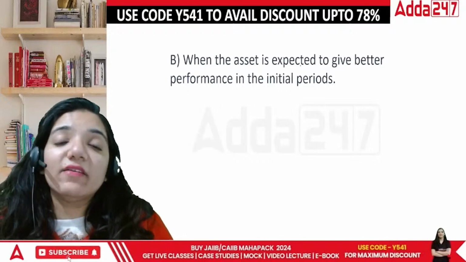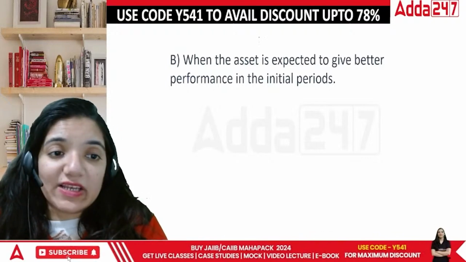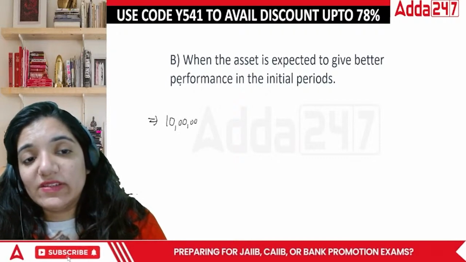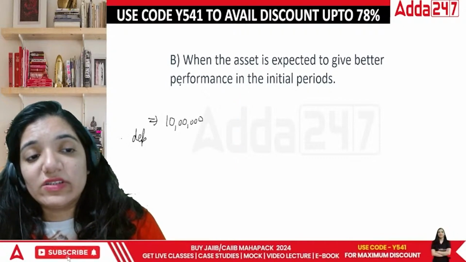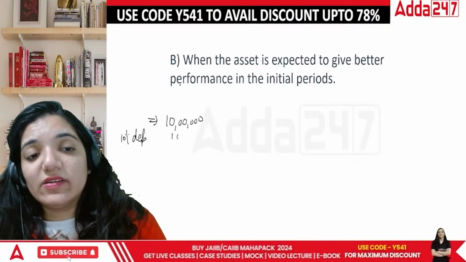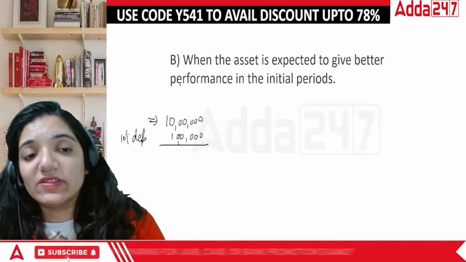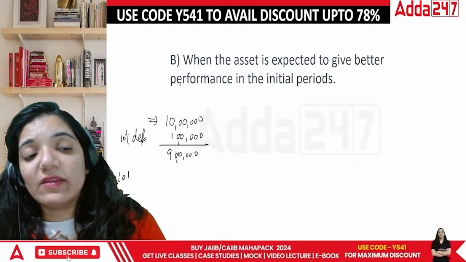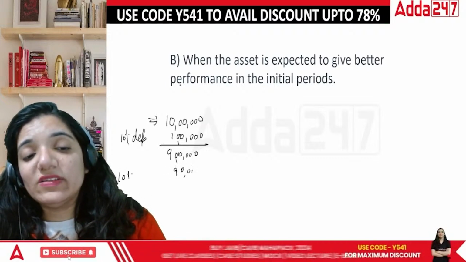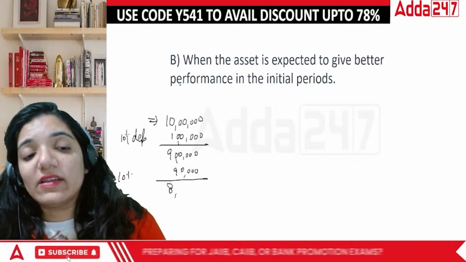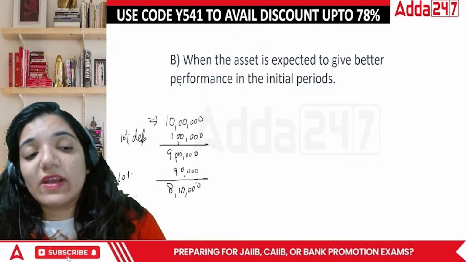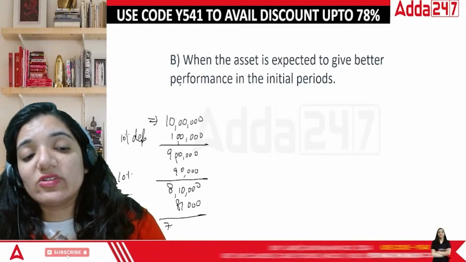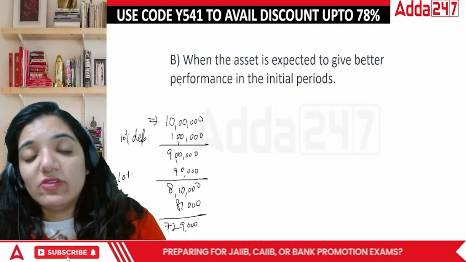If the value is high, then obviously, if I bought an asset for 10 lakh rupees, and the depreciation on it was 10%, in the first year the depreciation was way too high. It was 1 lakh rupees. Now I'm left with 9 lakh rupees. On the basis of this 9 lakh, again 10%, that is 90,000 rupees. So I'm left with 8 lakh 10,000 rupees. Then the remaining 10% is basically 81,000. Then you are left with 729,000. Can you see the point there?